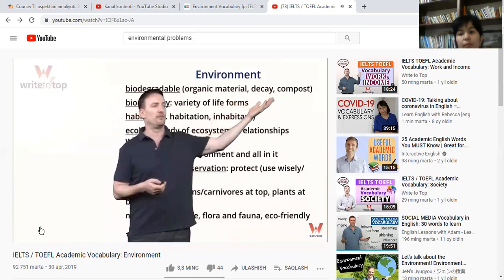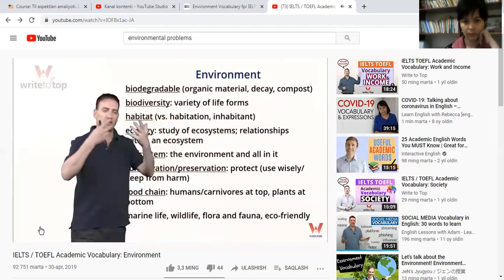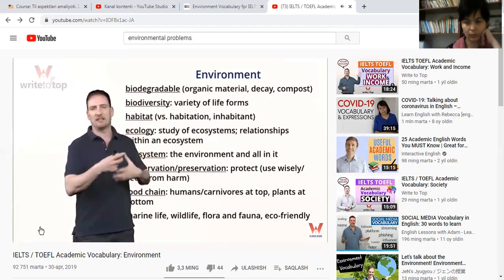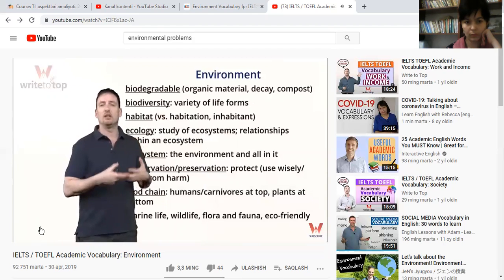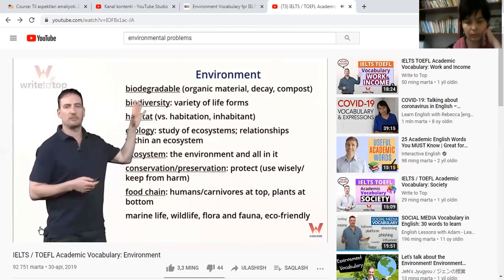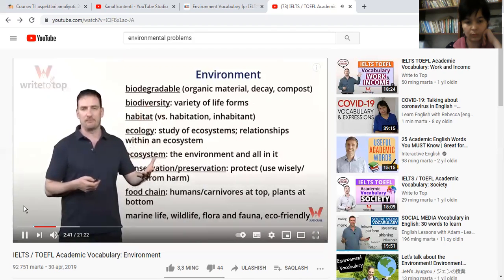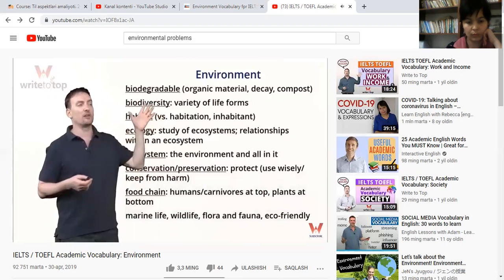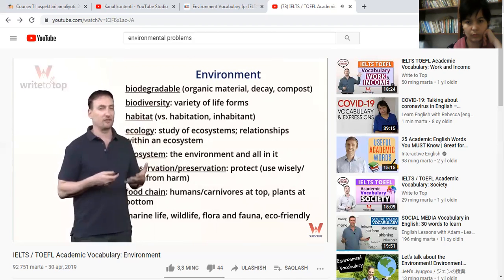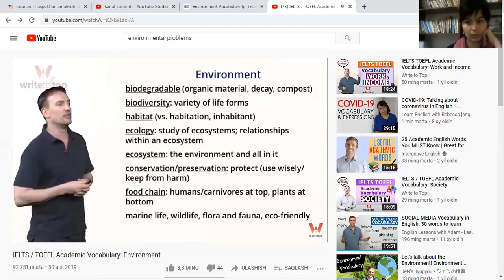You can also use organic materials to compost. To compost means it's recycling, but of organic materials. You're getting the nutrients out of them. You're creating nutrient-rich soil that you can then use as fertilizer to grow plants and things like that. So biodegradable, this is very good for the environment. Things like plastic or metal, anything that's non-organic, is non-biodegradable. It means it can't break down, it can't be reused by nature. So these are the things that hurt the environment, hurt nature, not good things.